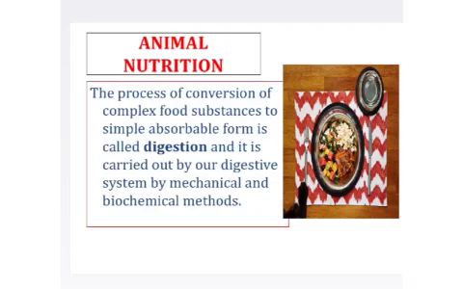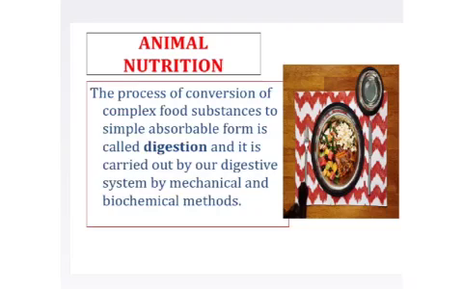Animal nutrition: the process of conversion of complex food substances into simple absorbable form is called digestion, and it is carried out by our digestive system by mechanical and biochemical methods. So what is digestion?